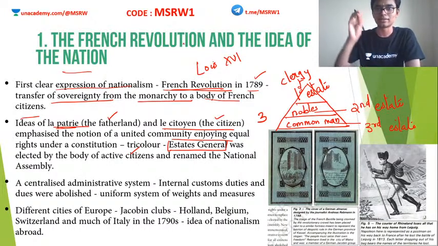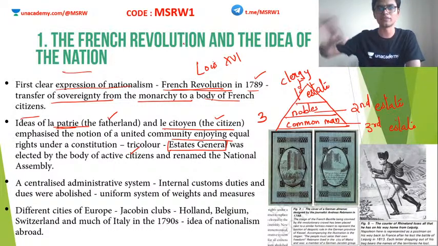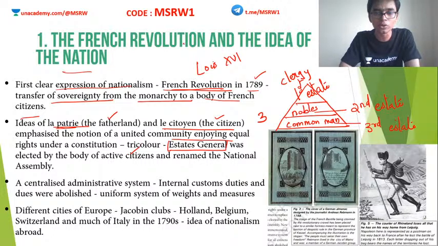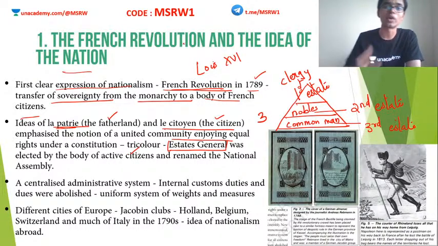They said that this third estate is the actual representatives of the French people. We are the real representatives of the French people, and therefore, we are going to form a national assembly of our own. This was the oath, and this oath came to be known as the Tennis Court Oath.